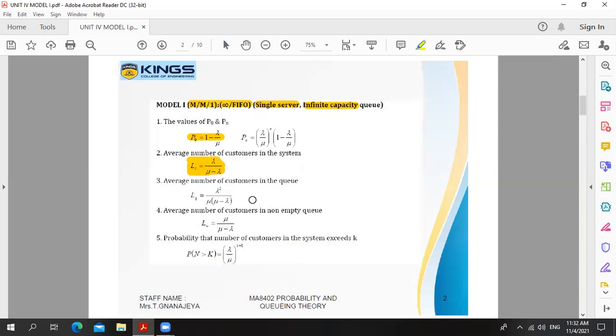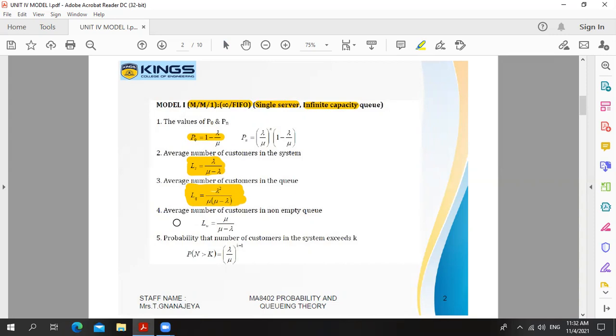It means how many persons are waiting in the queue. It is denoted by the letter LQ. The formula for LQ is lambda squared divided by mu into (mu minus lambda). Again I repeat, LQ is equal to lambda squared divided by mu into (mu minus lambda).